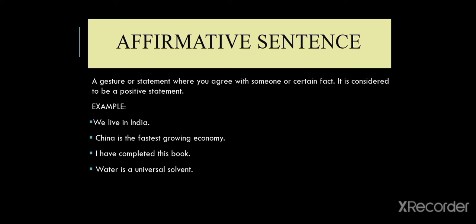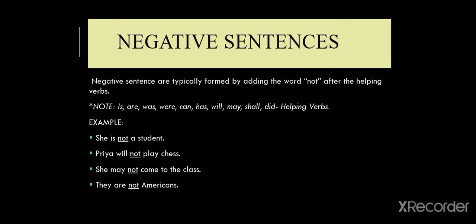For example, we live in India, that's true. China is the fastest growing economy. I have completed this book. Water is a universal solvent. In all these examples, we agree with the facts, and so it's affirmative. Next we have is negative sentences.